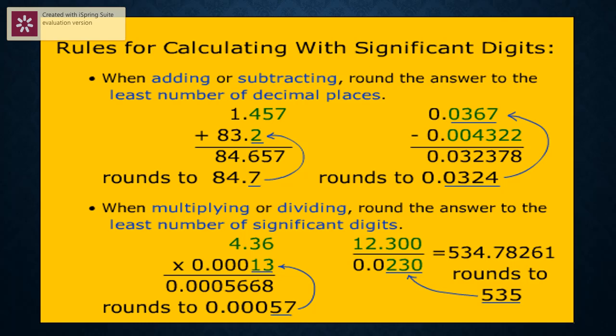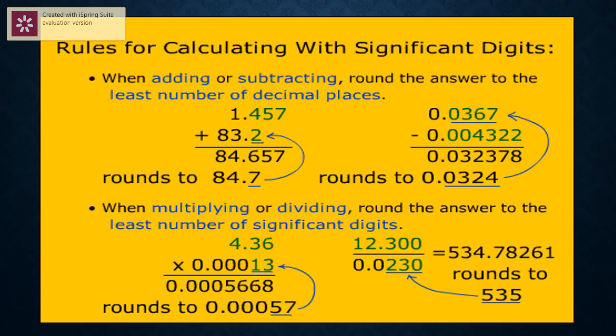0.0367 minus 0.004322. If you subtract, the answer is 0.032378. Out of the two, which has got the least significant figures? The first one has 3 significant figures. The second one has got 4 significant figures. Least is 3. Therefore, our answer should be for the 3 significant figures. So what is our actual answer? Actual answer is 0.032378. But we have to express it for the 3 significant figures, approximately equal to 0.0324.